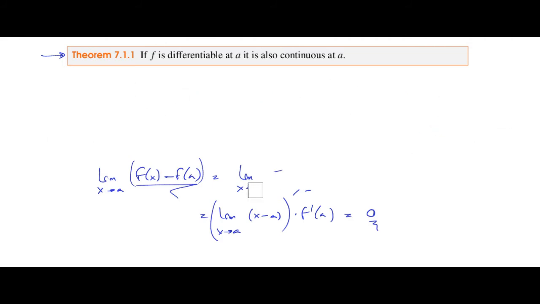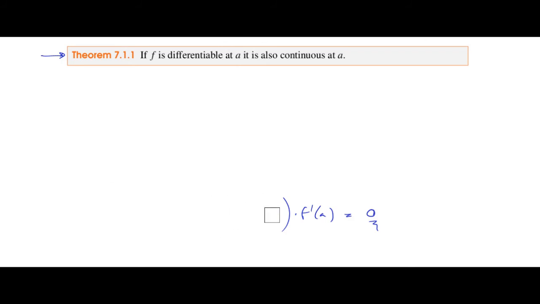So it's a very important theorem, and a very important consequence of this is that functions that are discontinuous will not be differentiable at the discontinuities, right? Another way of saying this is that if f is differentiable at a, it is also continuous at a. The other implication is not true, okay? If f is continuous at a, it doesn't have to be